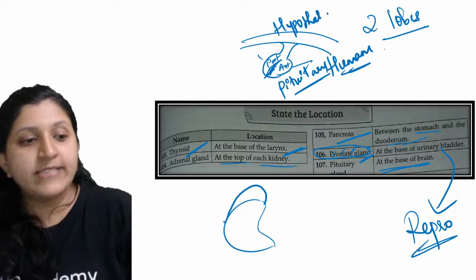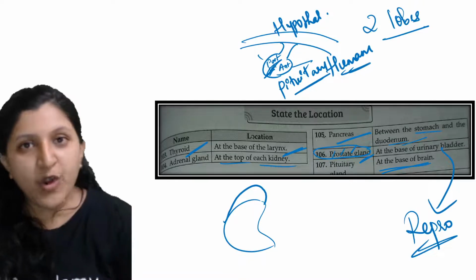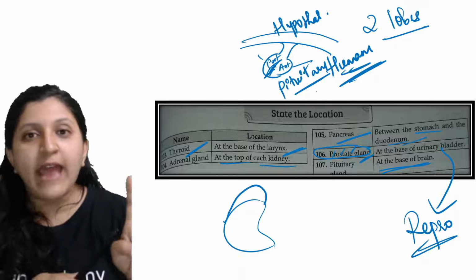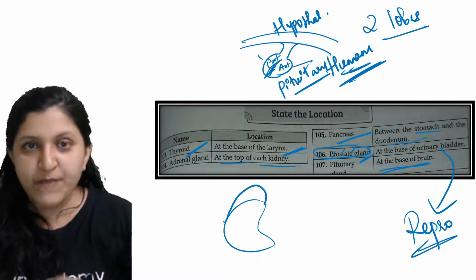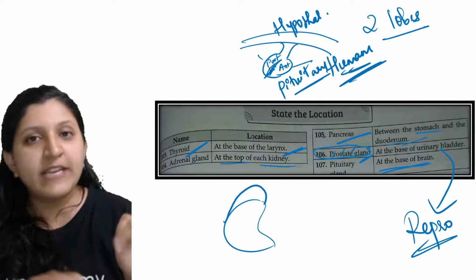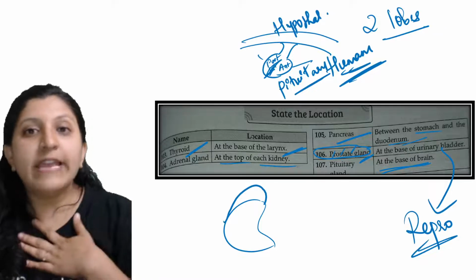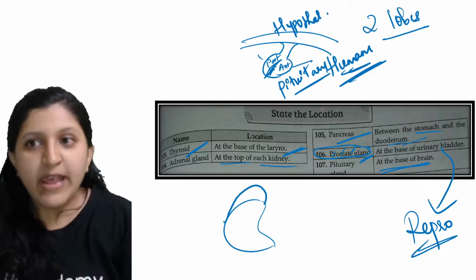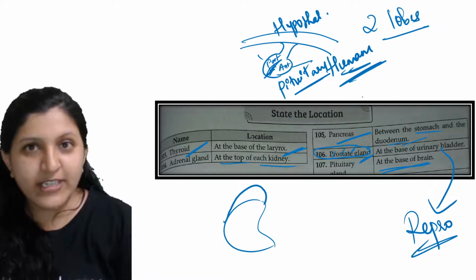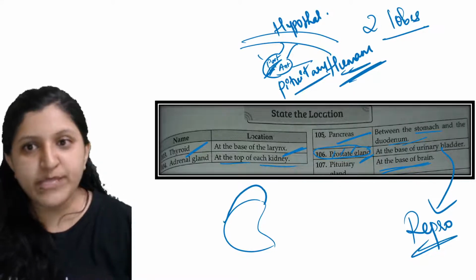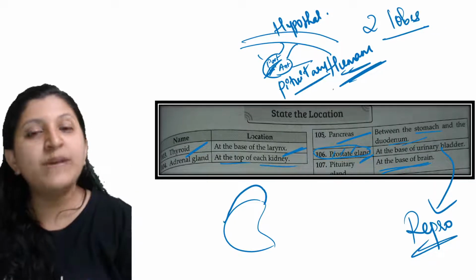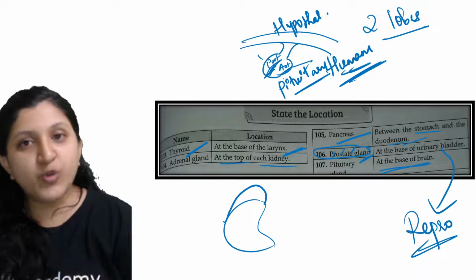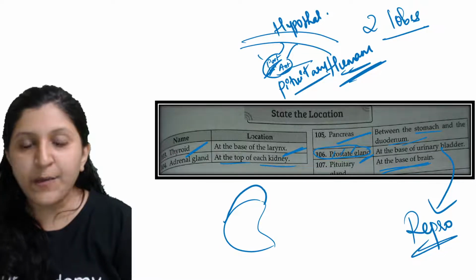Usually in other animals, not humans, there can be 3 lobes: posterior, intermediate and anterior. In humans, a lot of times the question has been asked how many lobes do you find in a pituitary gland? Just write 2 lobes, because the intermediate lobe is completely absent, so it is negligible. So write 2 lobes, that is anterior and posterior.